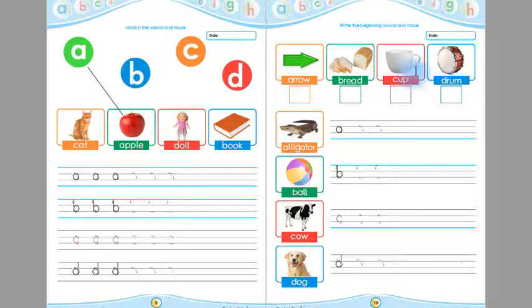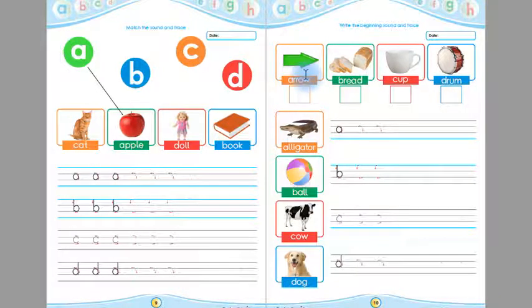This is cup, and the beginning sound of cup is K. Children, now you have to write K in this box. This is drum, and the beginning sound of drum is D. Children, now you have to write the beginning sound of drum in this box.